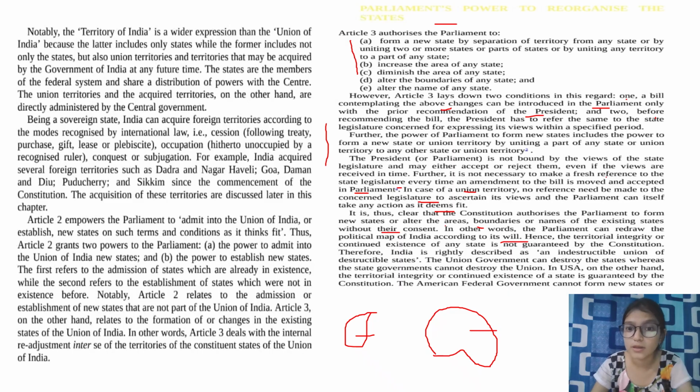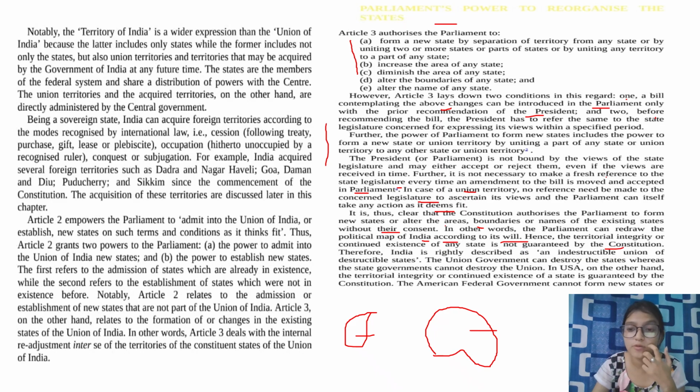So this particular sentence you can also use while writing about Article 3, or while writing what are the powers that have been given by Article 3 to the Parliament. This is a very good line that you can add in your answer to make it more presentable. Hence, the territorial integrity and continued existence of any state is not guaranteed by the Constitution.